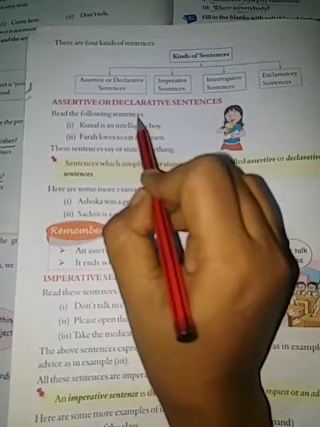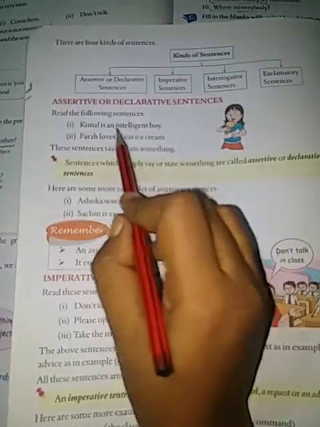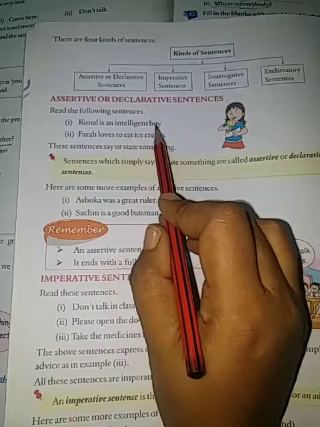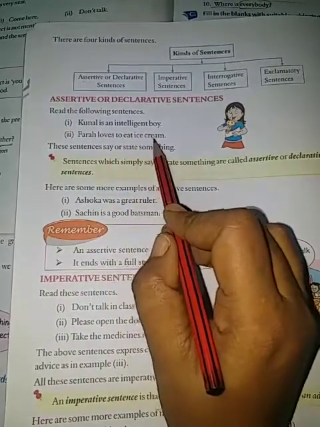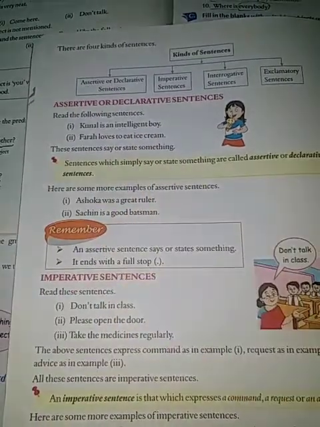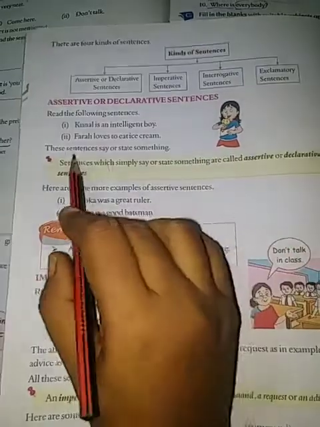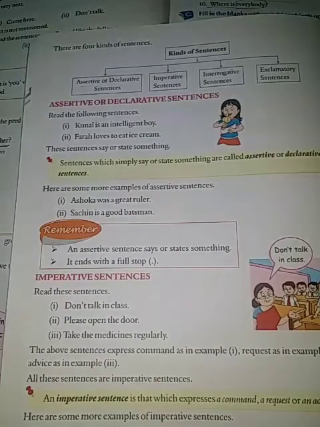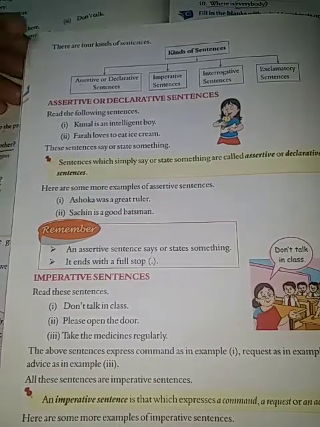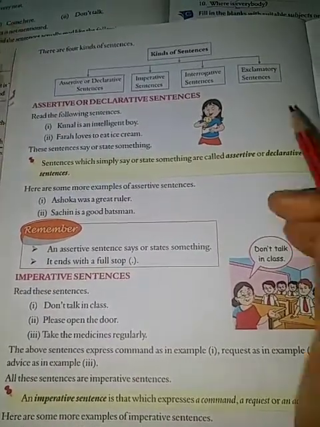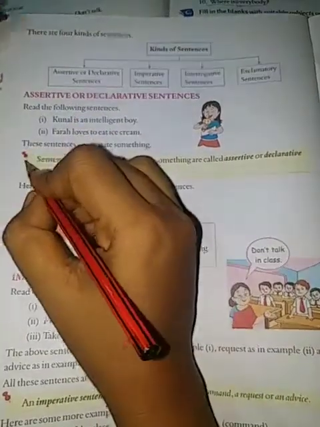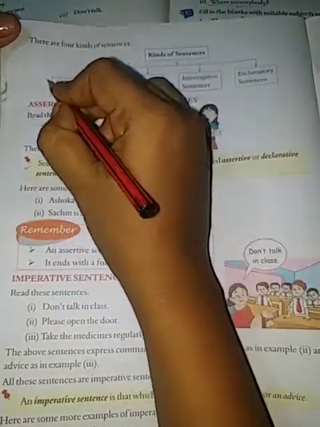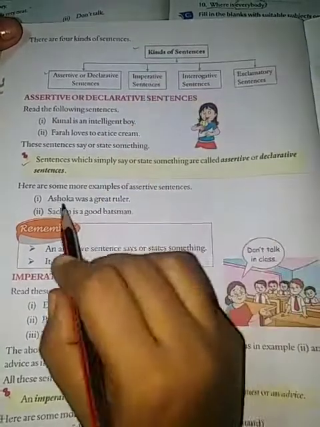Here, assertive or declarative sentence. Read the following sentences. Kunal is an intelligent boy. Farah loves to eat ice cream. These are assertive or declarative sentences, you can say. These sentences are saying or stating something, it's a kind of statement. That's why these sentences are declarative sentences. You have to write this in your copy also. You have to make this chart in your copy.